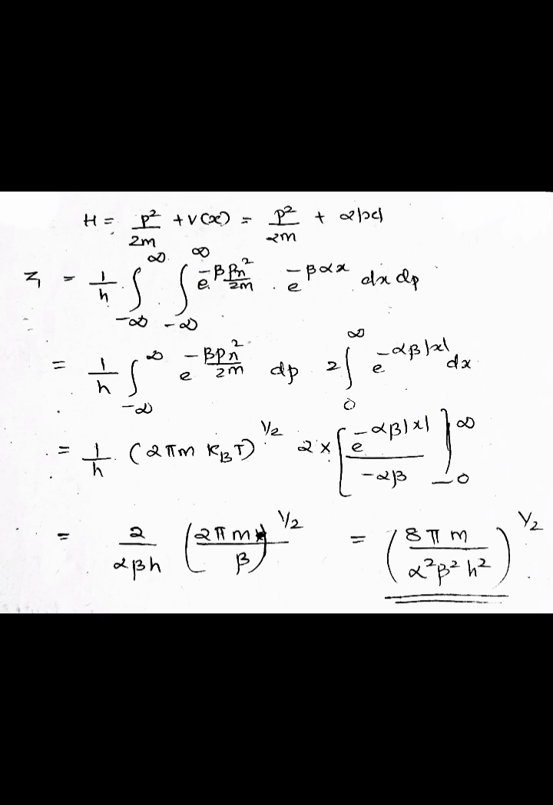Then Z1 is equal to 1/h times the integral from minus infinity to infinity, integral from minus infinity to infinity, e^(−βp²/2m) times e^(−βαx) dx dp. So this is equal to 1/h times the integral from minus infinity to infinity of e^(−βp²/2m) dp, times 2 times the integral from 0 to infinity of e^(−αβx) dx. This is equal to 1/h times (2πm kT)^(1/2) times 2 times e^(−αβx)/(−αβ). The limit starts from 0 to infinity.